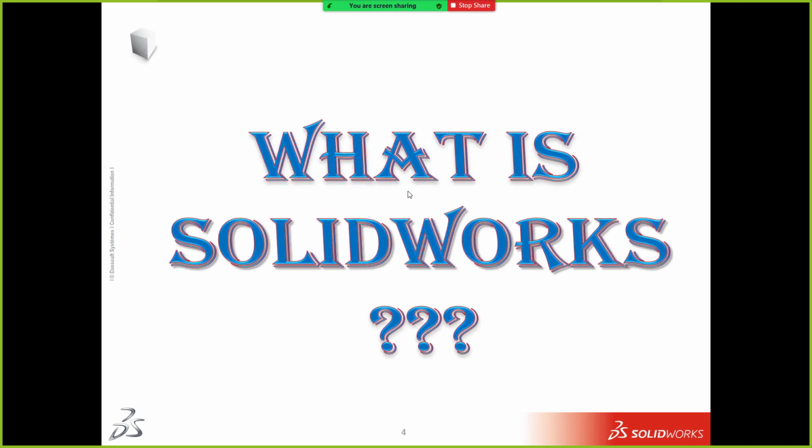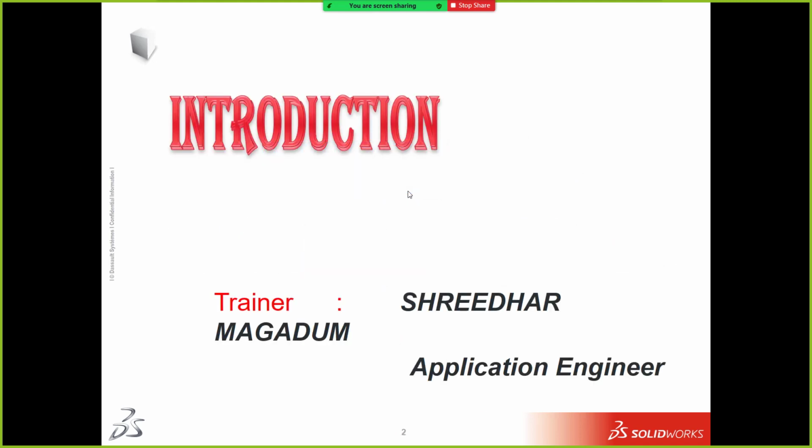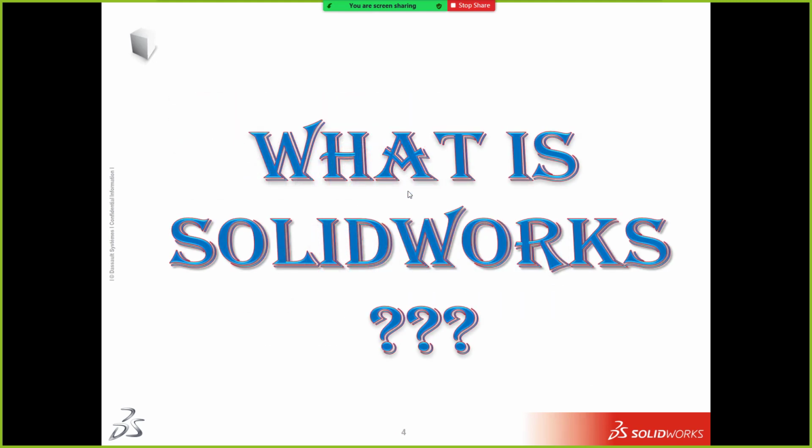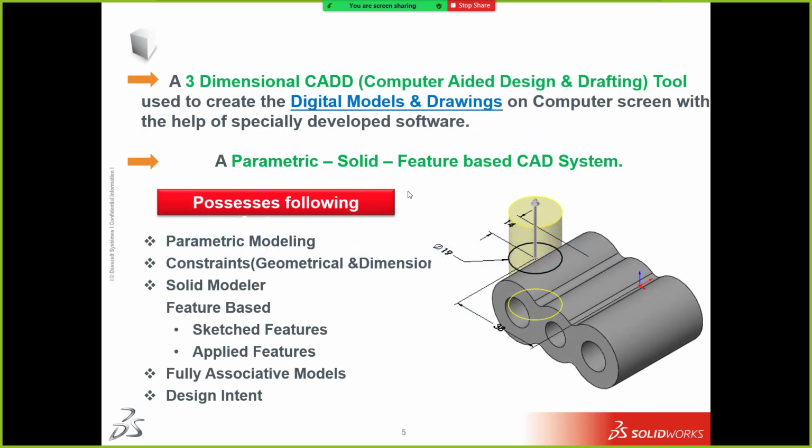So what is SolidWorks? कुछ आइडिया है? It is used for designing. Okay, you can see here SolidWorks is a three-dimensional CAD tool, which is used to create the digital models and the drawings on the computer. Okay, and it uses parametric, solid and feature based CAD system.